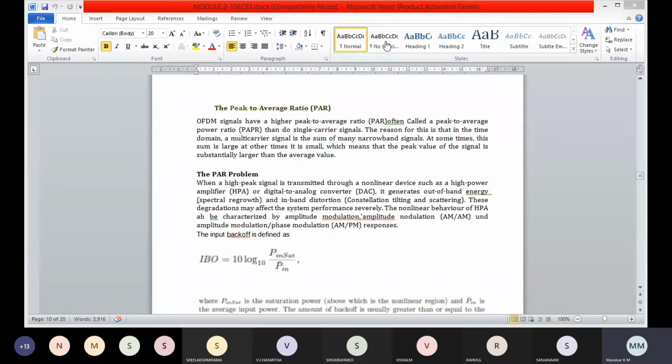Here the peak to average power ratio is the ratio of the maximum power of a sample in a given OFDMA transmit symbol to the average power of that OFDMA symbol. In simple terms, peak to average power ratio is the ratio of peak power to the average power of a signal, and it is expressed in units of dB.